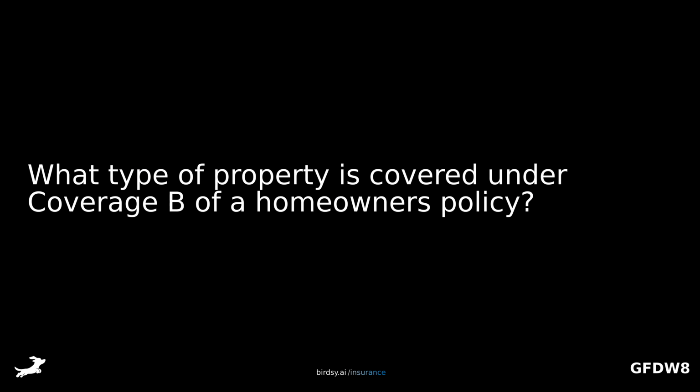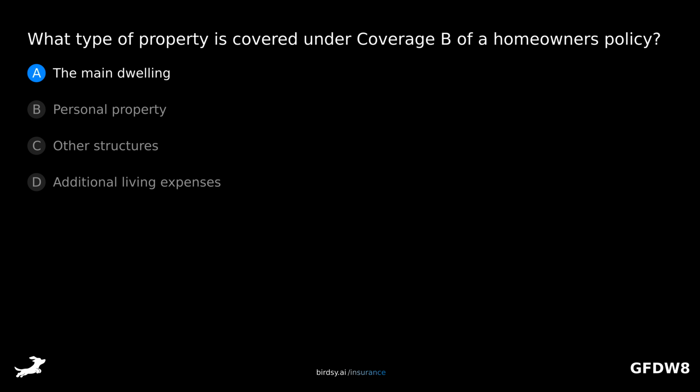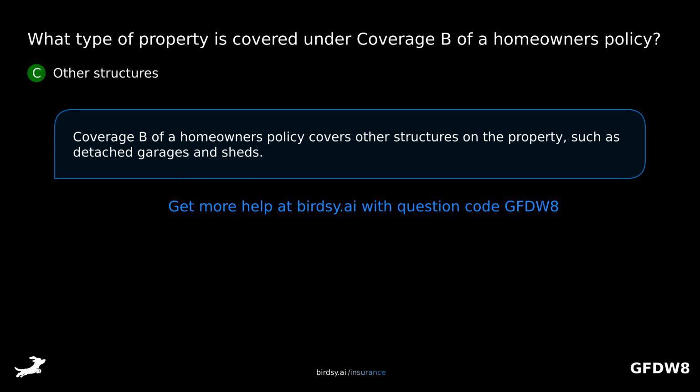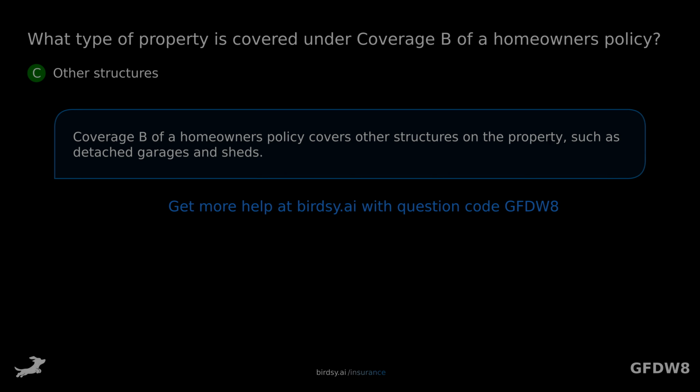What type of property is covered under Coverage B of a homeowner's policy? Is it A, the main dwelling? B, personal property? C, other structures? Or D, additional living expenses? The answer is C, other structures. Coverage B of a homeowner's policy covers other structures on the property, such as detached garages and sheds.